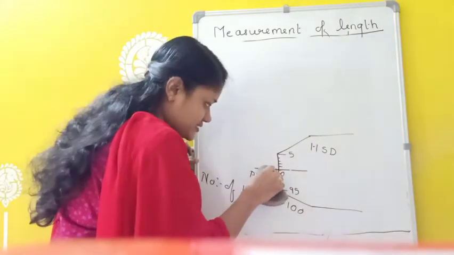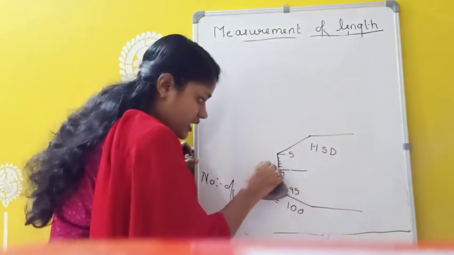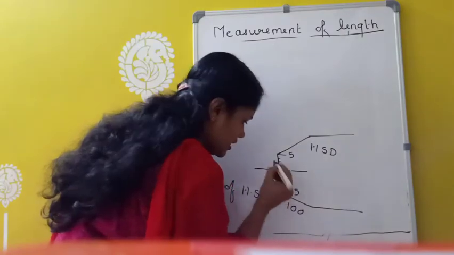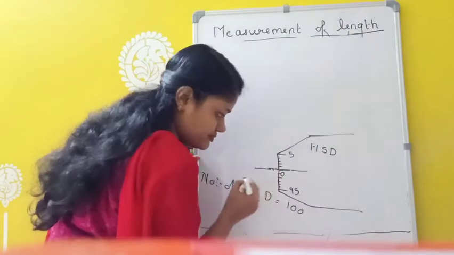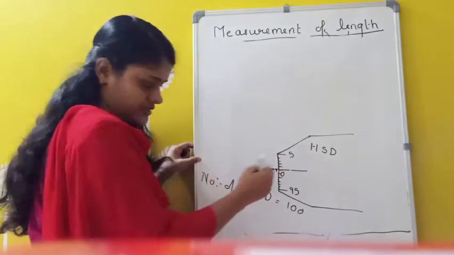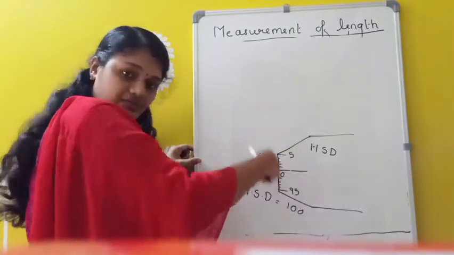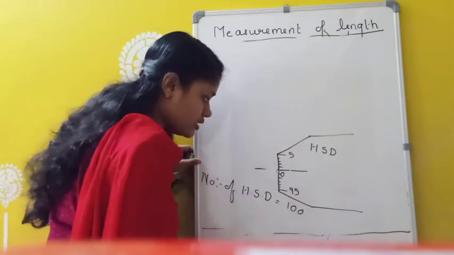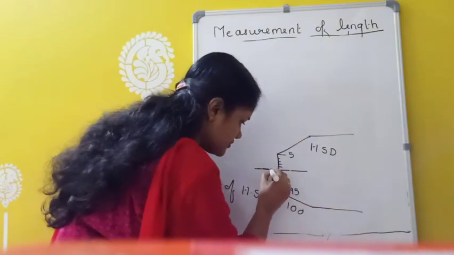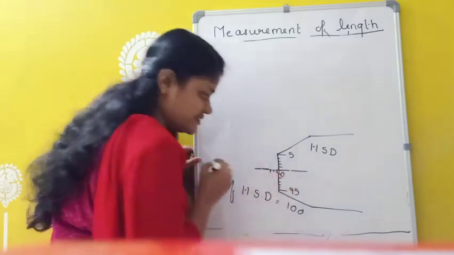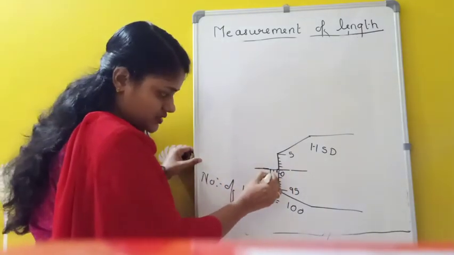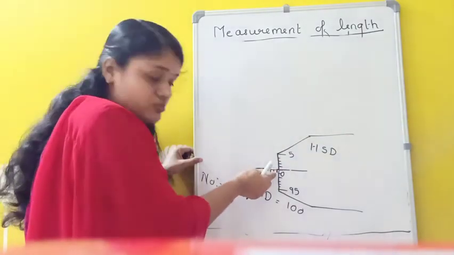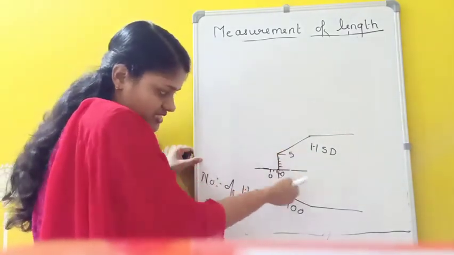So after one rotation, suppose this is 0, and we can see one more division. Then we do a second rotation, and after the second rotation we can see one more division, so two divisions are visible after 0. For the third rotation we see one more division, for the fourth rotation one more, and for the fifth rotation one more.